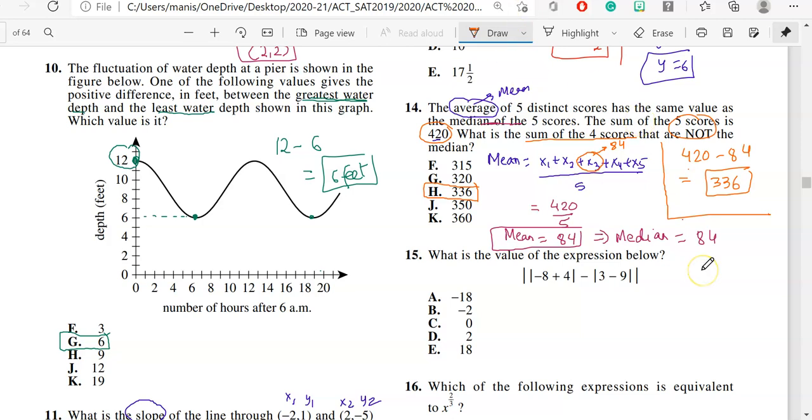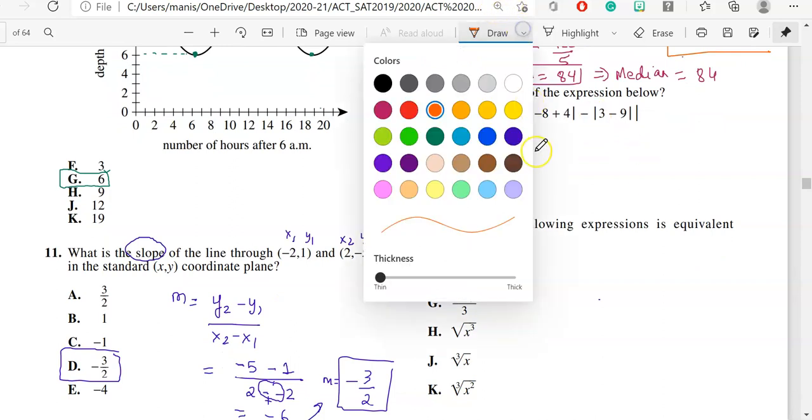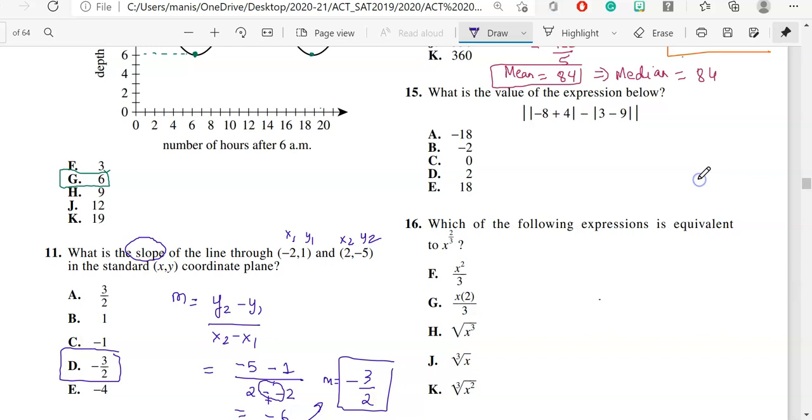Let's go to question number 15. What is the value of the expression below? Okay, I can see it's kind of an absolute value question over here. So let's try to solve this part first. Negative 8 plus 4 will give me what? Negative 4. Okay, I need to erase this. There you go. But keep in mind, it gave me negative 4, but it is within this absolute value.